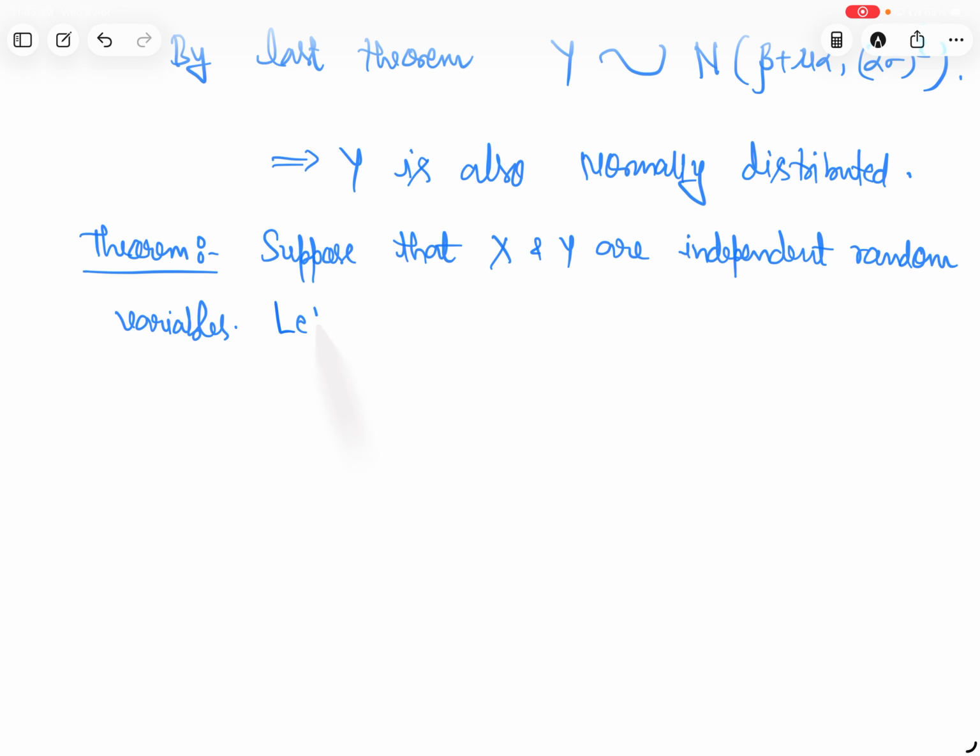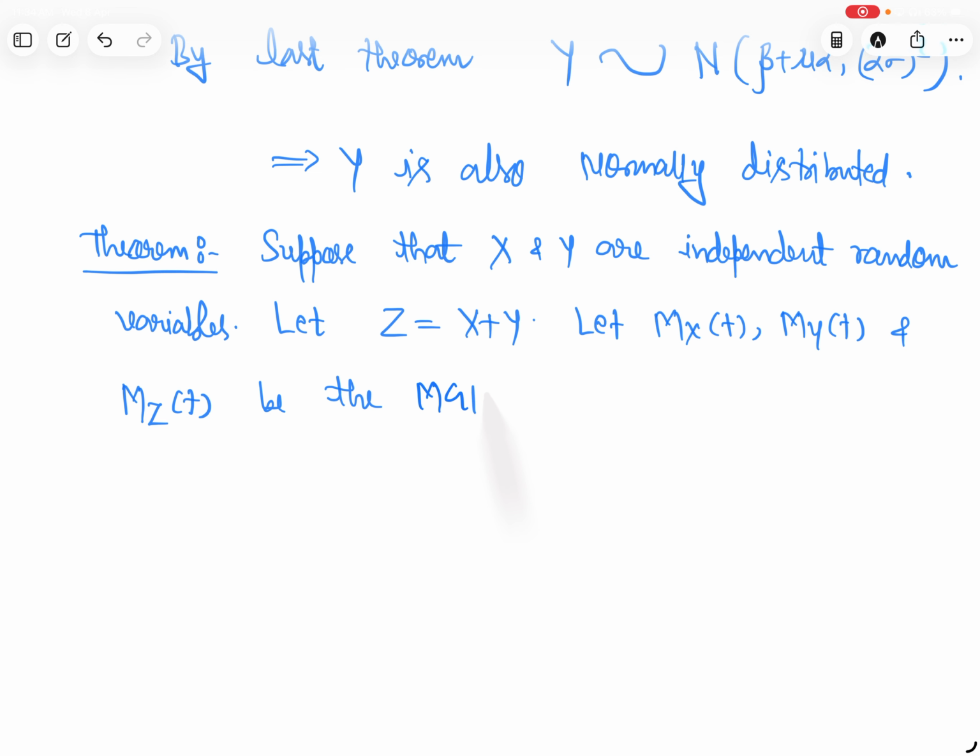Let Z is equal to X plus Y. Let MX(t), MY(t) and MZ(t) be the MGFs of X, Y, and Z respectively.